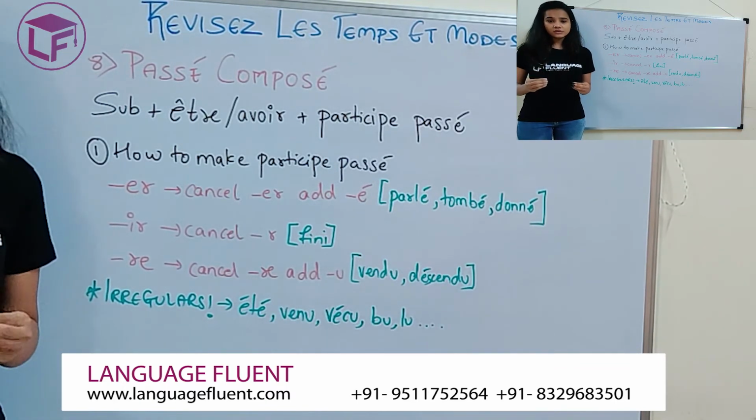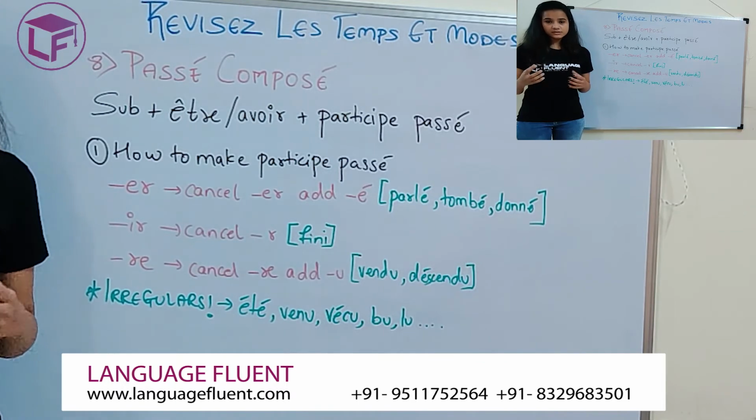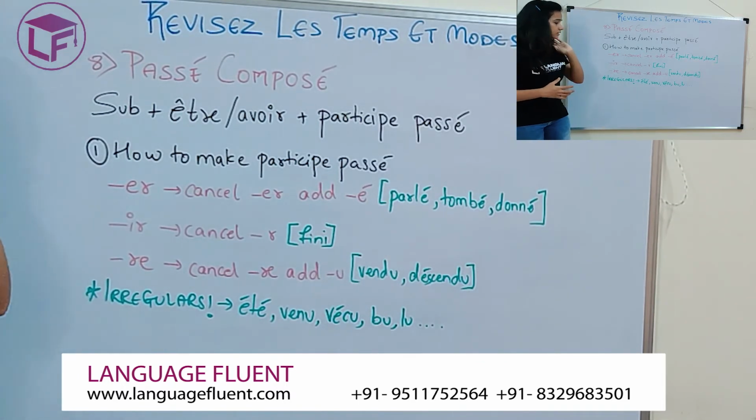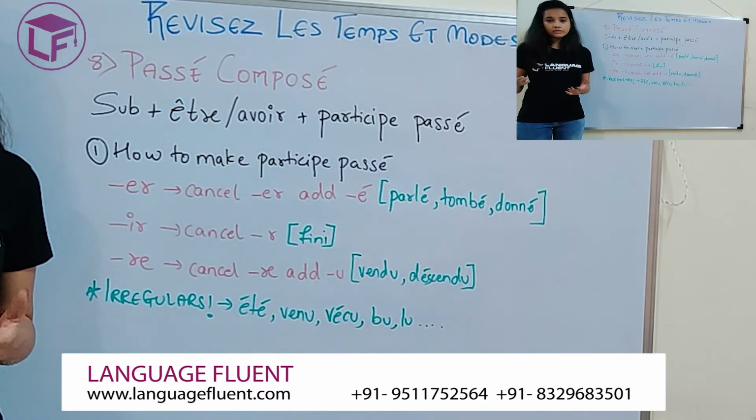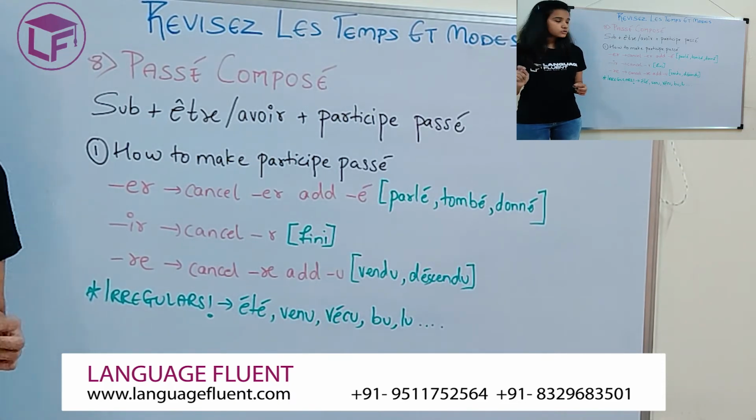First let's learn how you would make your past participles in French. Well, it's quite easy. If you have an ER group verb, a verb ending with ER, you cancel the ER and you add é, that is E acute, to it.